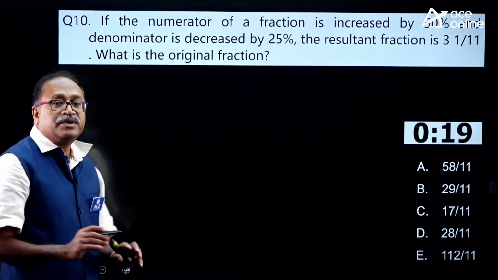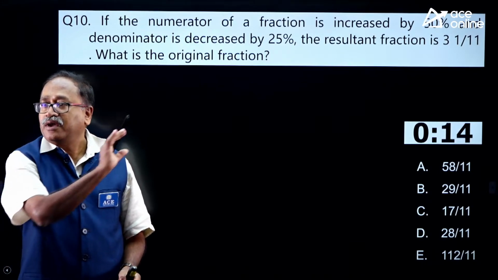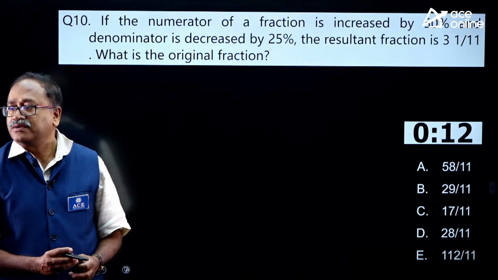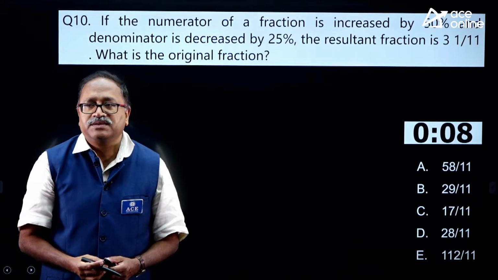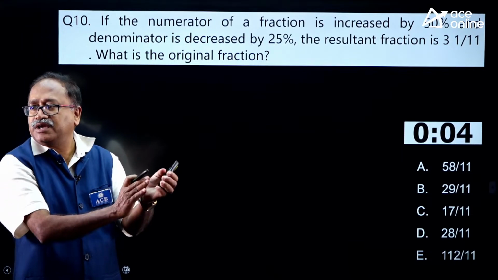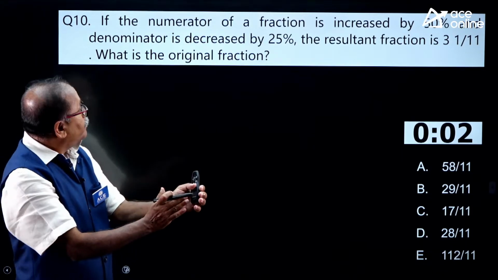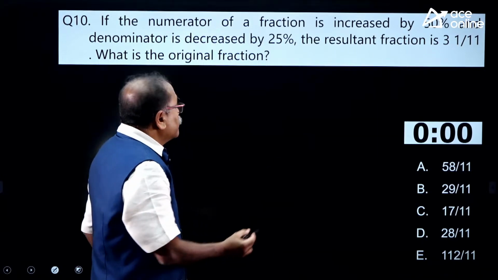So, this was a 1 hour class. A couple of questions were very, very good. Answer this question, my dear friends. And you know in prelim you will get questions like this. Yes, anyone? Come on, this is 3 1 by 13.